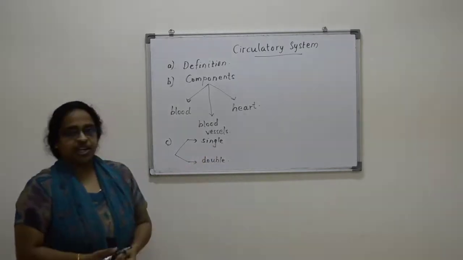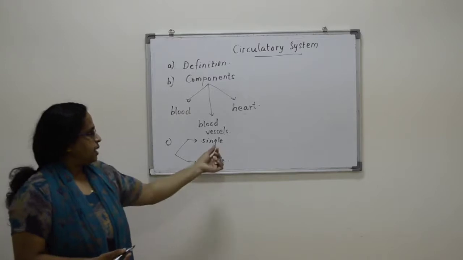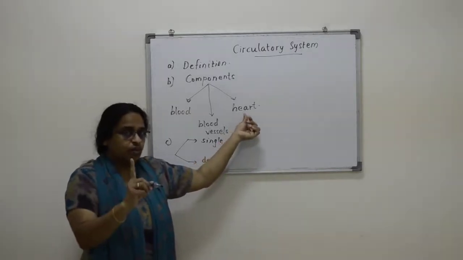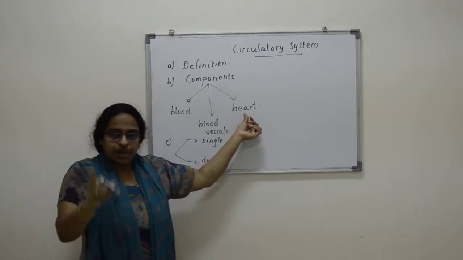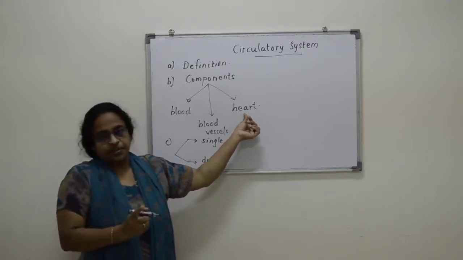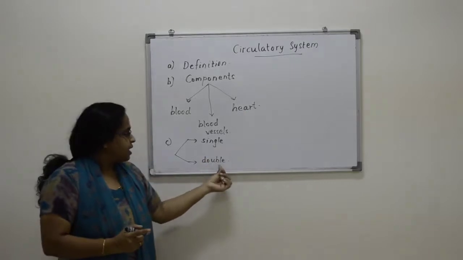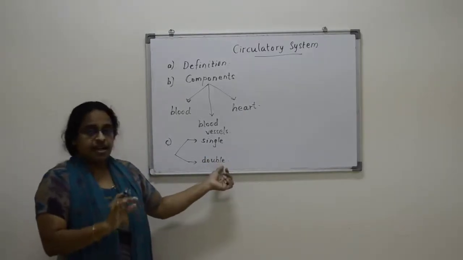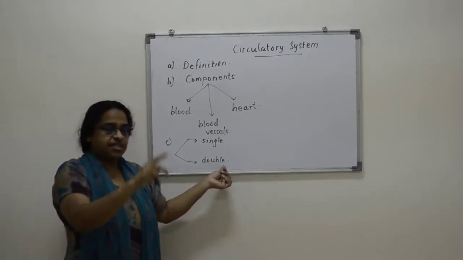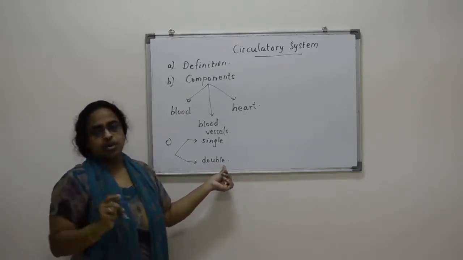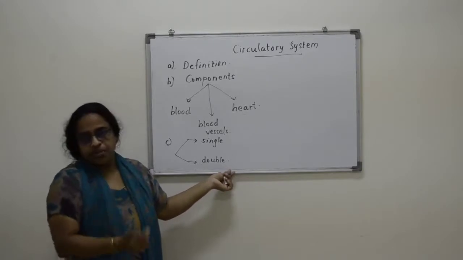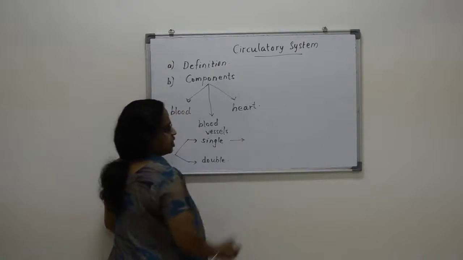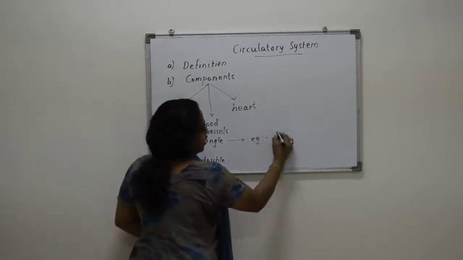So single circulation means the blood goes to the pumping organ only once on its one complete circuit. And double circulation means the blood enters the heart twice on its complete circuit of the body. Okay. So the single circulation example is fish.